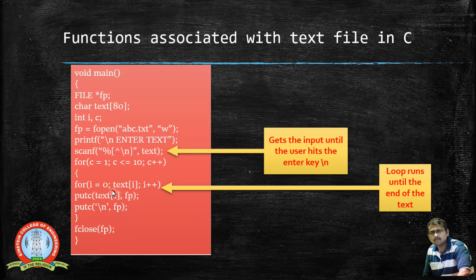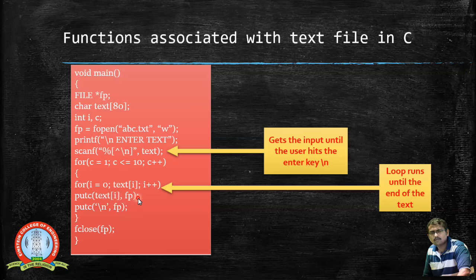This will just run from the starting 0th character till there are no characters to be read. That is why we are giving it as text of i. Remember that. This for loop consists of only one line below it, so that is the only line under this for loop.